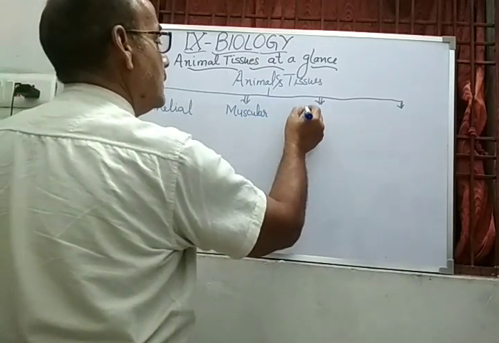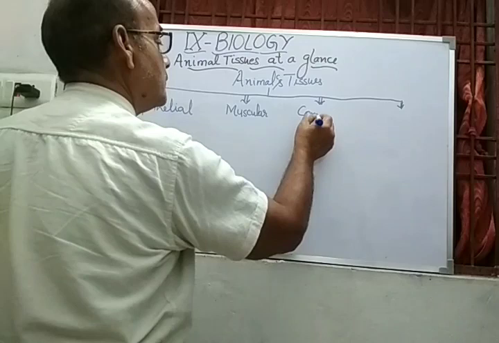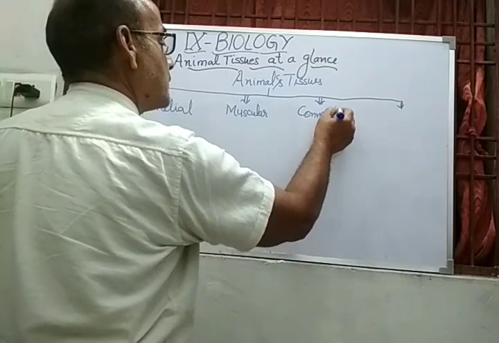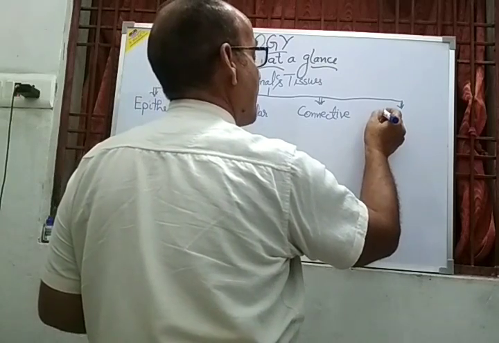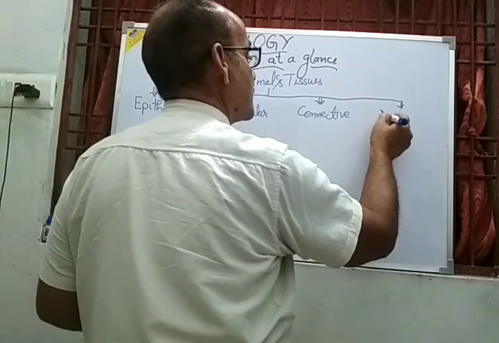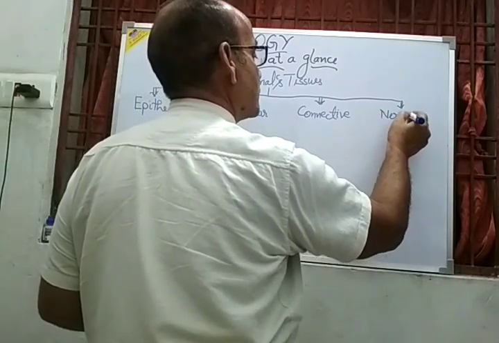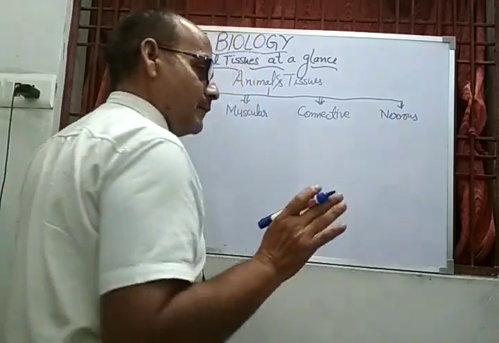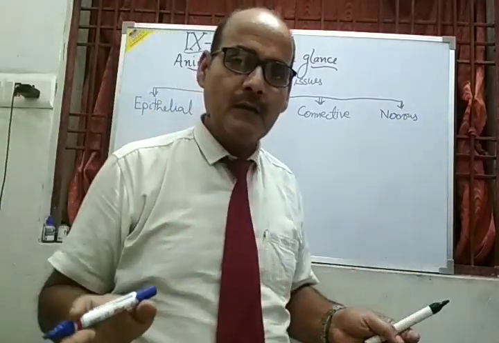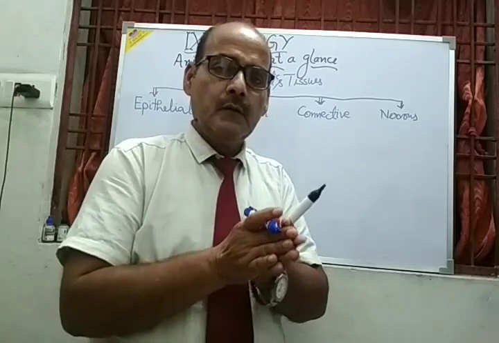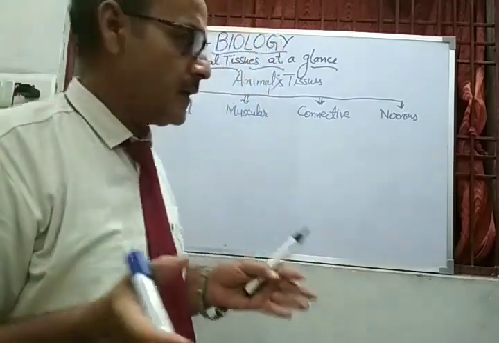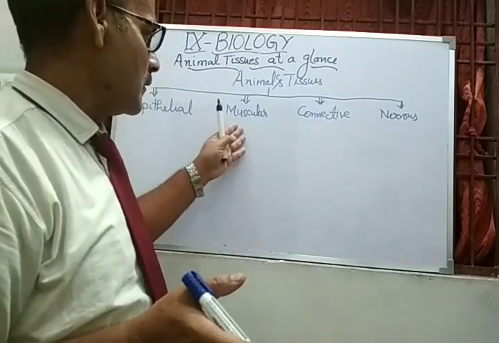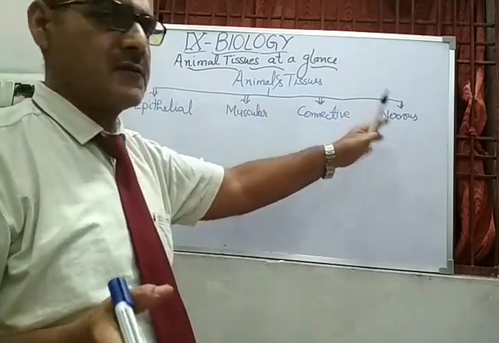Number three, connective. And number four, that is the nervous tissue. So the body of the animal is composed of these four kinds of tissues: epithelial tissue, muscular tissue, connective tissue, and nervous tissue.